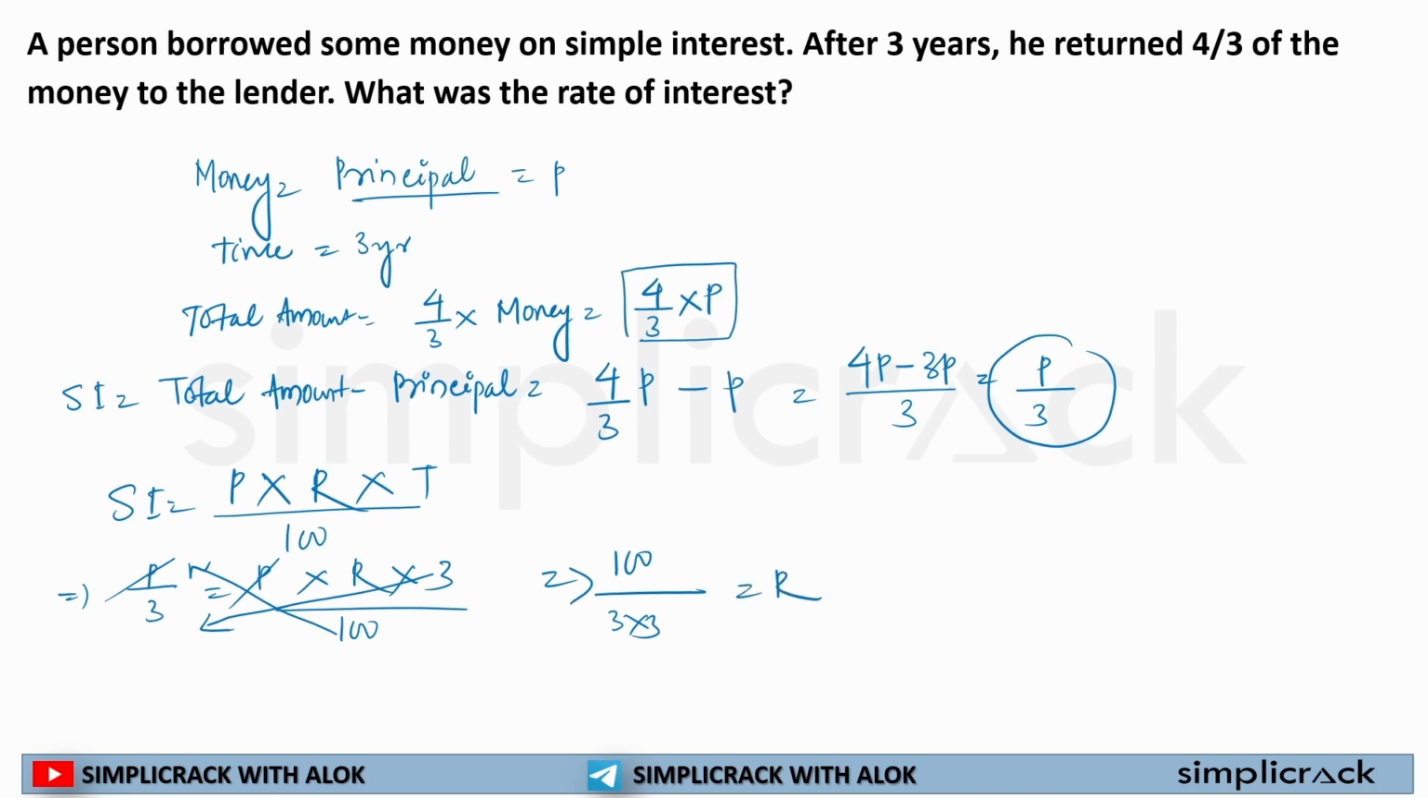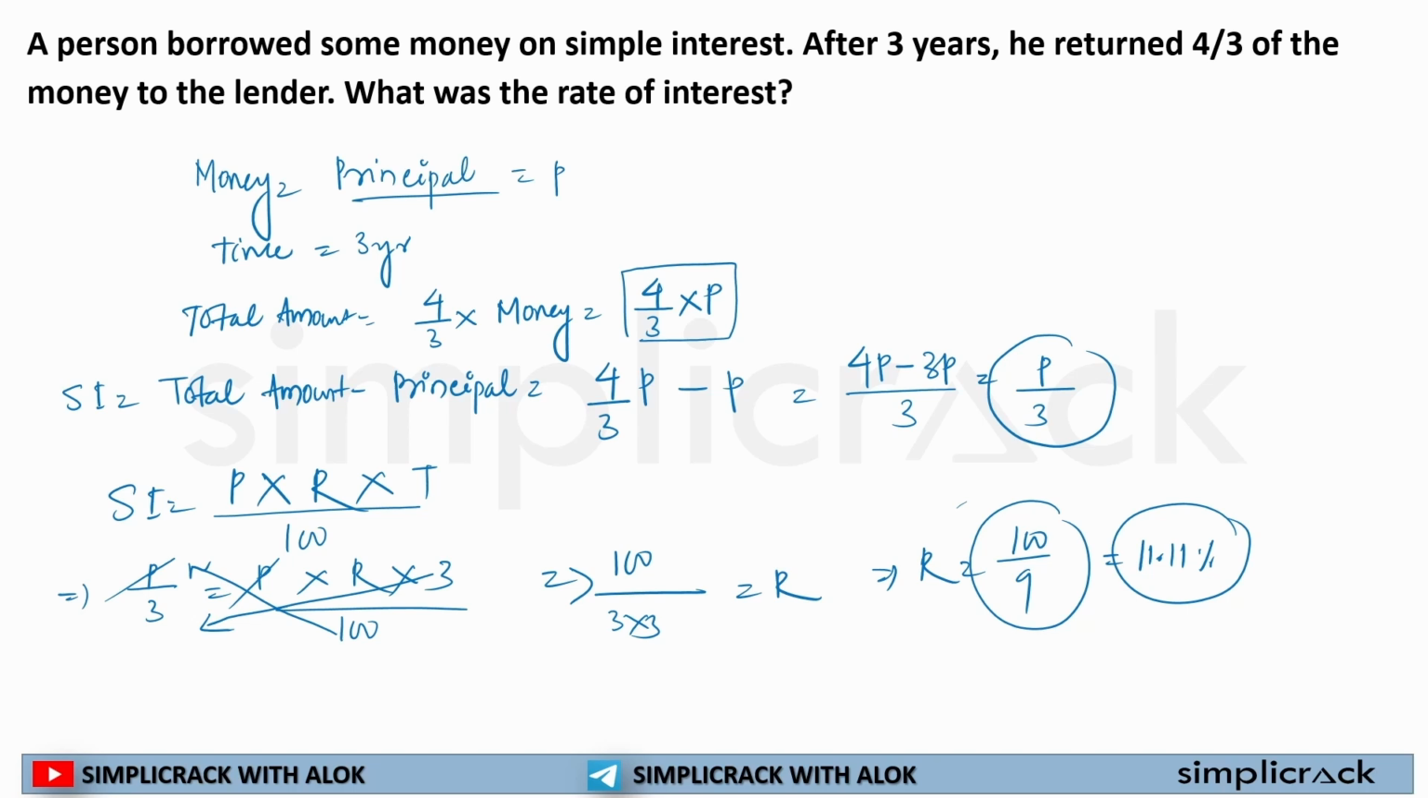I am left with this. Now I can write R is equal to 100 by 9. And if you remember, I have already informed you that 100 by 9 will always be equal to 11.11%. If you divide 100 by 9, you will get 11.11%. And how does it come? If you solve the questions of the percentage class.